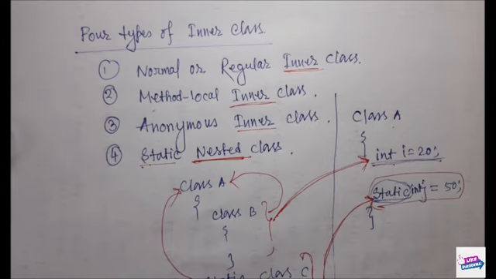I have explained the static class only for this reason, why it is called nested. In my next lecture I will discuss the normal inner class with explanation: how to declare it, how to access the instance variable, and where we can place the normal or regular inner class.